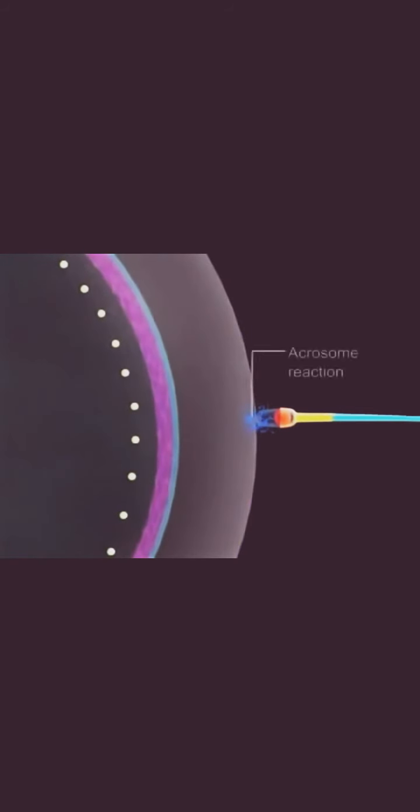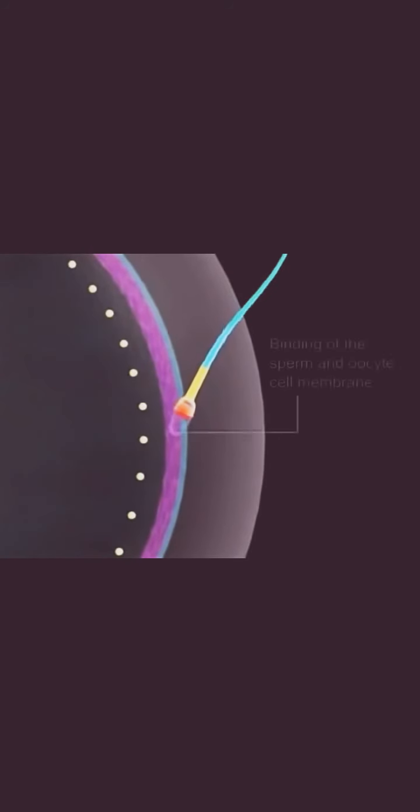It also facilitates the penetration of zona pellucida. One or more sperm penetrates the zona pellucida, but out of many, only one sperm touches the oolemma.